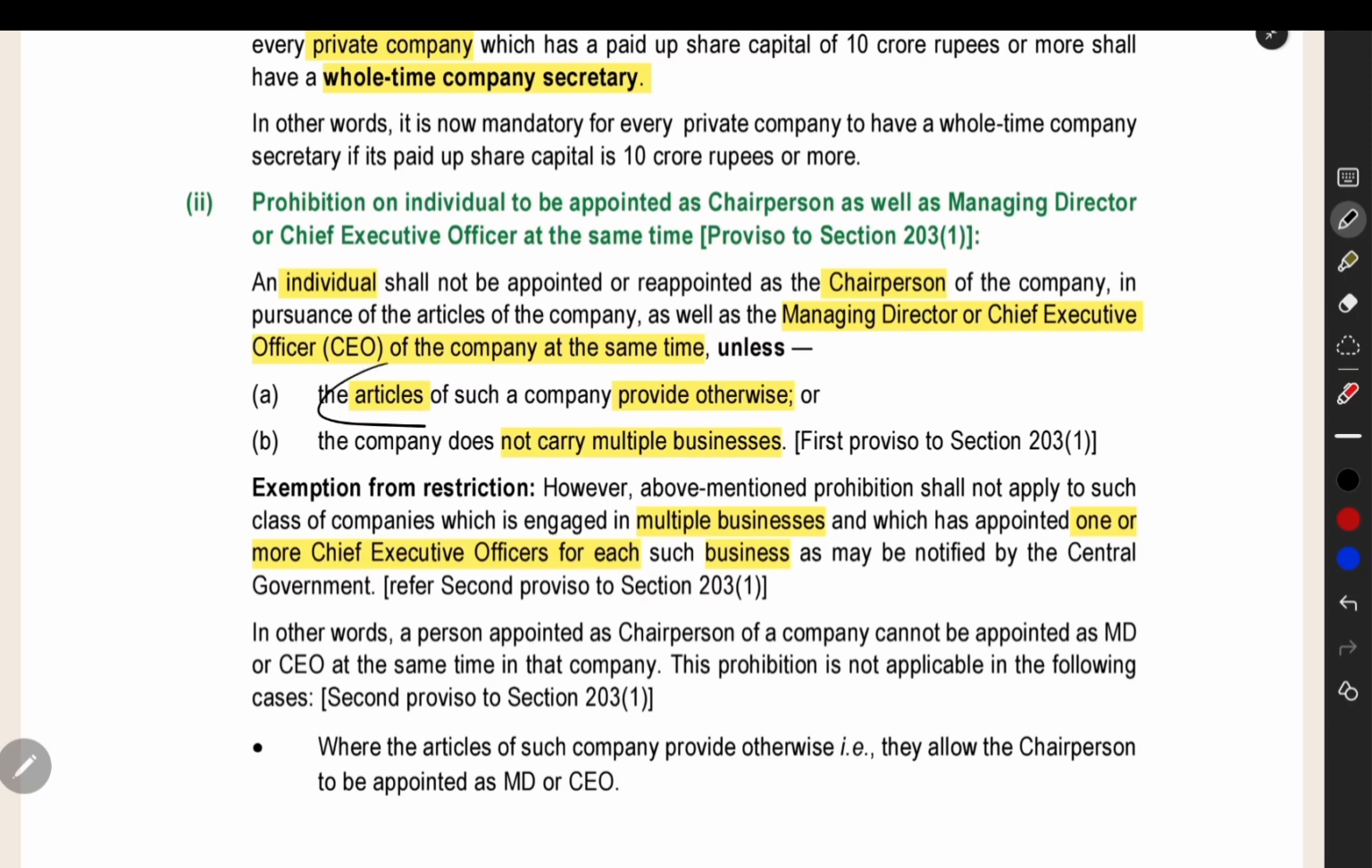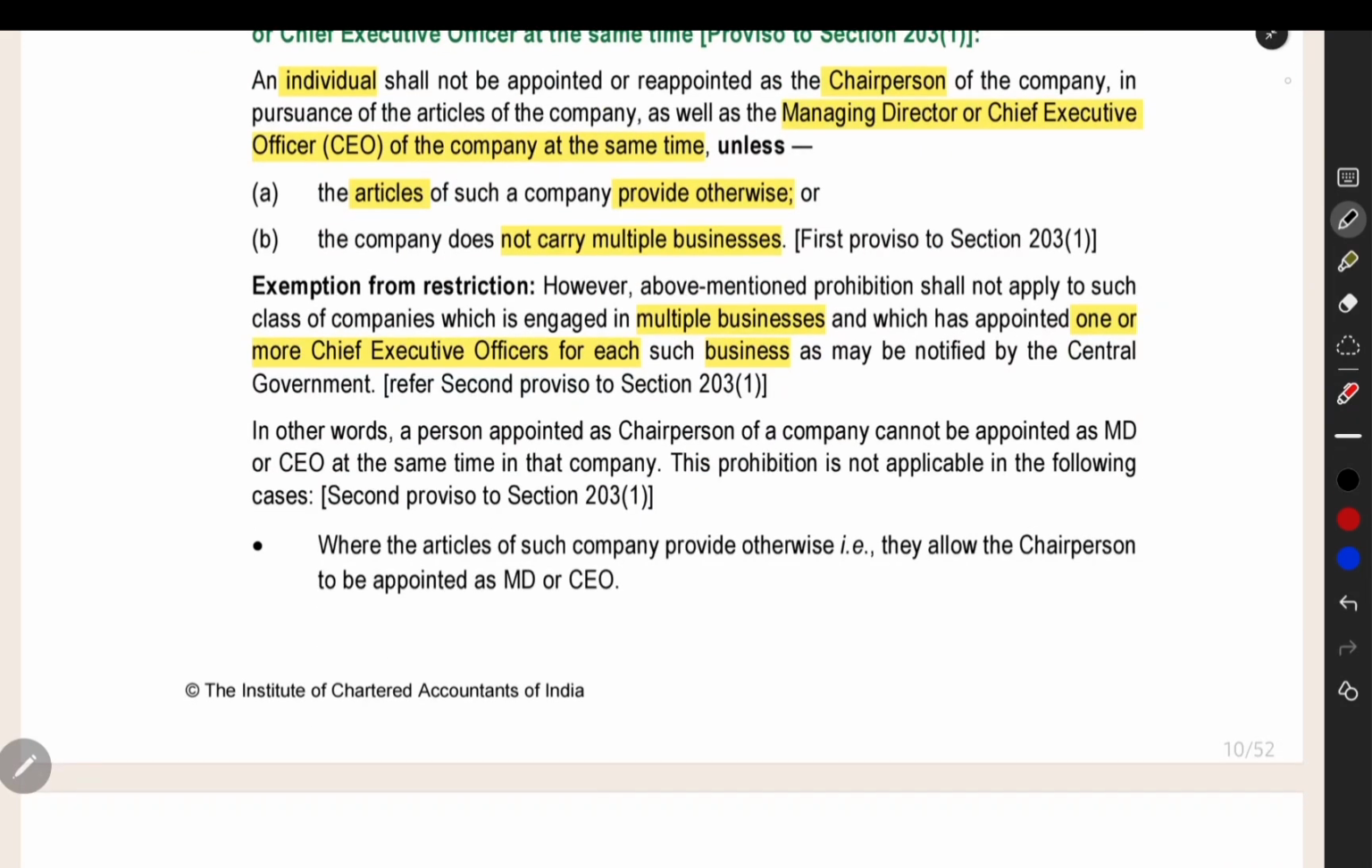But you can do this if your articles of association provide otherwise. If your articles say that you can appoint, then you can appoint. And if you are having only a single business, then also you can appoint the same person for these two roles. He will be able to manage the workload.